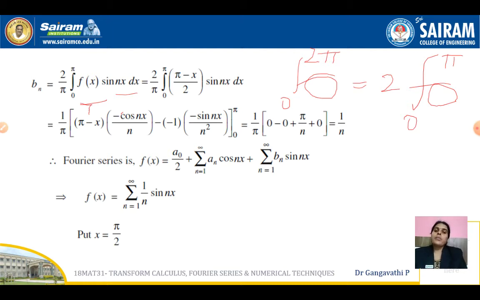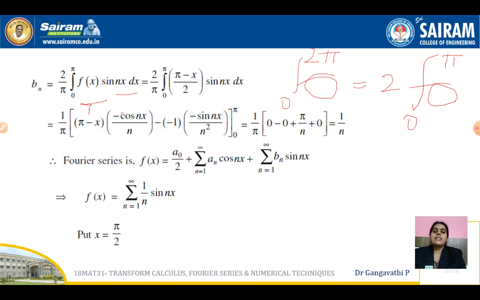One more thing that you need to remember, dear students, is when we are supposed to apply Bernoulli's rule, when we are supposed to apply integration by parts, and when we can apply the standard formulas to integrate the function. So try to recall and remember them in your own way. If you have an algebraic function multiplied by a trigonometric function, obviously you can use integration by parts and also Bernoulli's rule, because one function is going to vanish after a few derivatives. Whereas if you have a logarithmic or exponential function multiplied by a trigonometric function, in such cases you cannot apply Bernoulli's rule, as none of the functions vanishes after a few derivatives. So that is the thing.